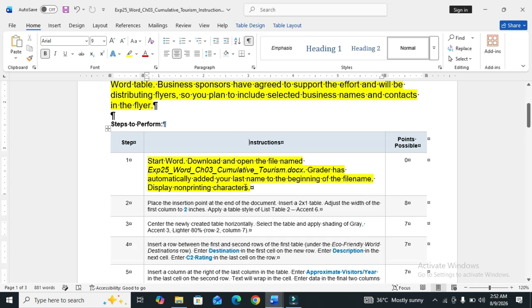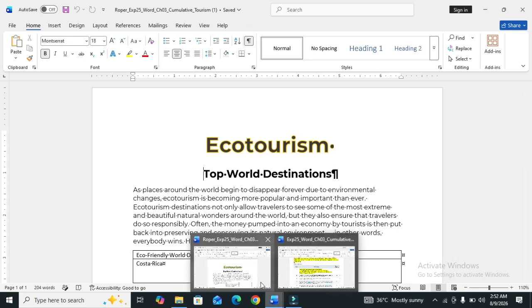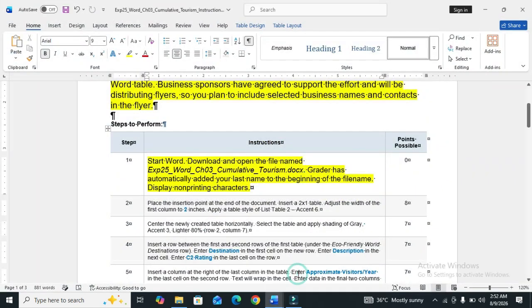So this part of the assignment is completed. The next part of this step is display non-printing characters. So we go to the Home tab and click on non-printing characters, and our first step is done.